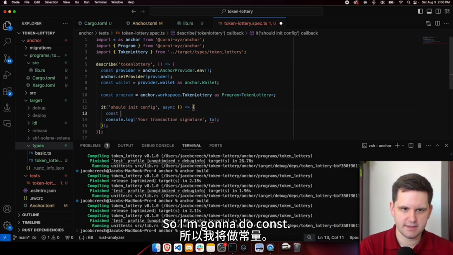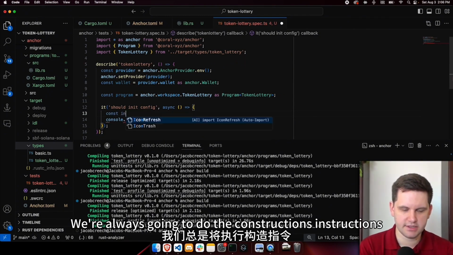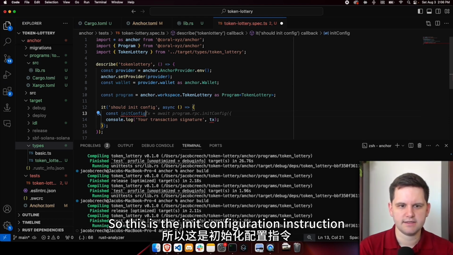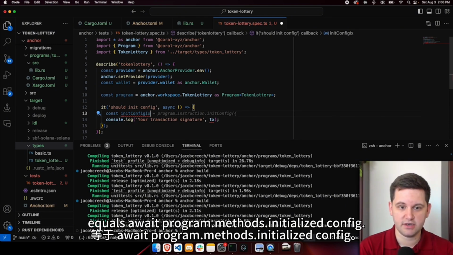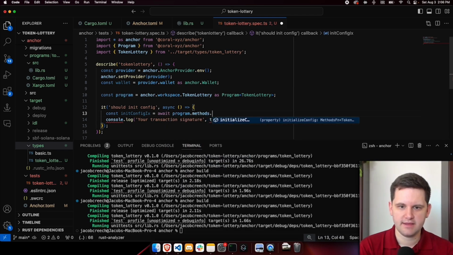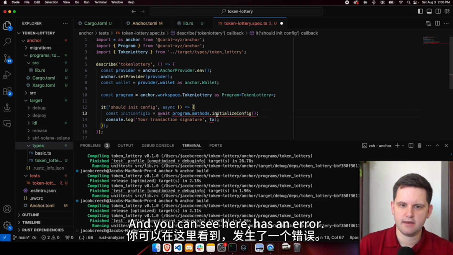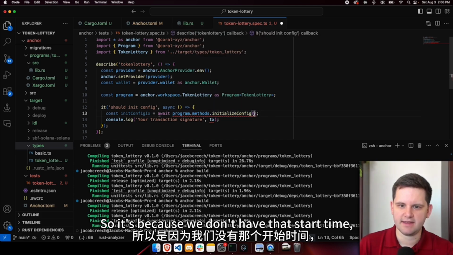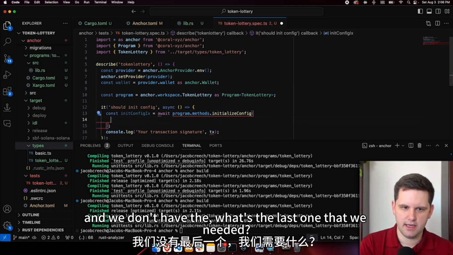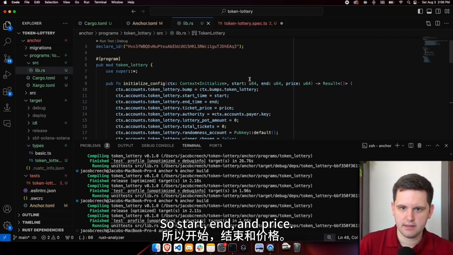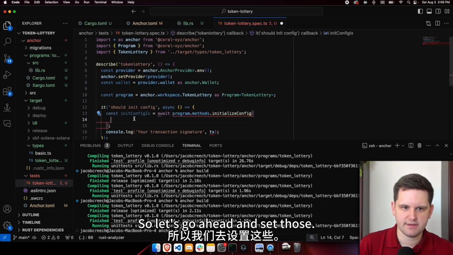So I'm going to do const. We're always going to do the instructions first, because it's simpler to understand what's going on. So this is the init configuration instruction equals await program.methods.initializeConfig. Now you can see here it has an error. Let's go figure out why. It's because we don't have that start time, we don't have that end time, and we don't have the, what's the last one that we needed? So start, end, and price. Let's go ahead and set those.